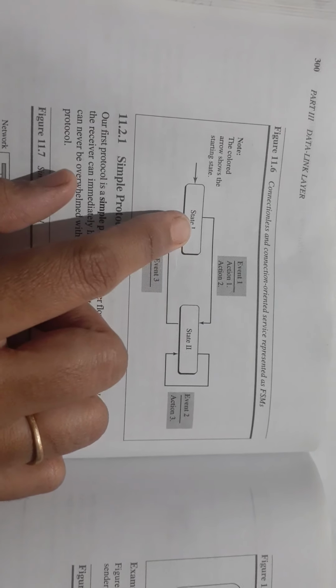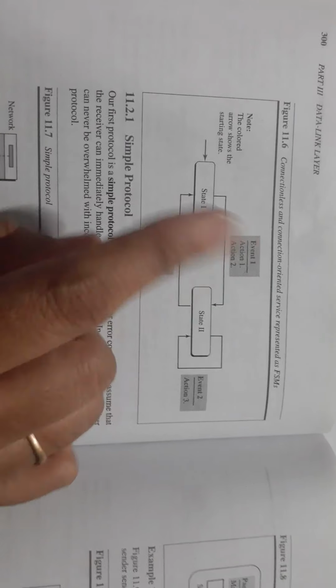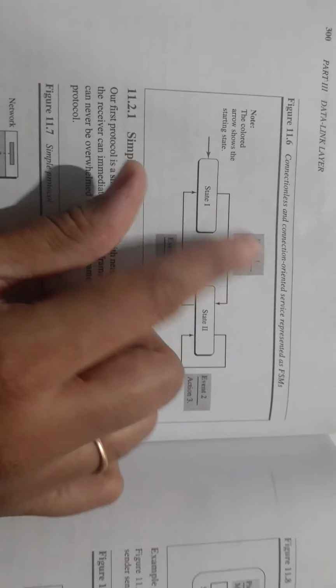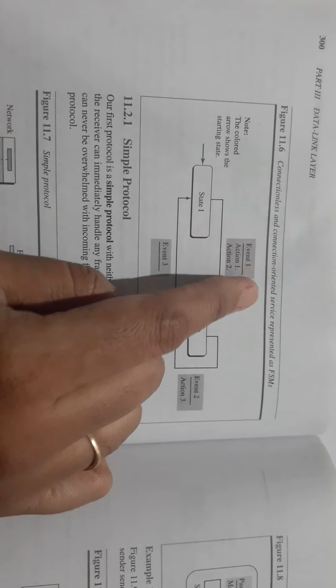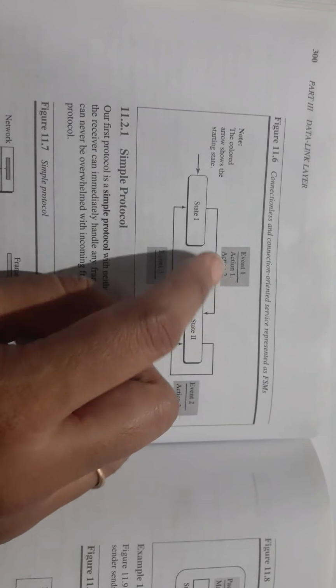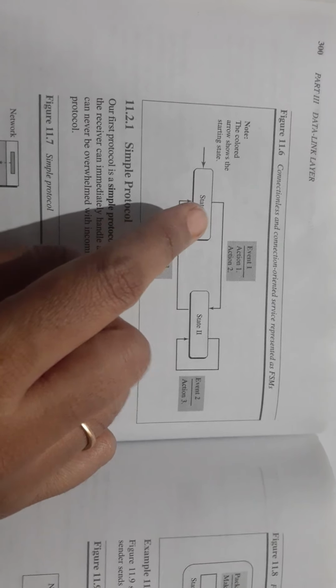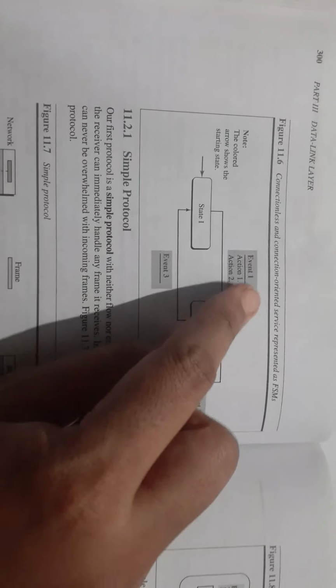Assume that a machine is initially at state 1. When event 1 occurs, actions 1 and 2 are performed and the machine switches to state 2.